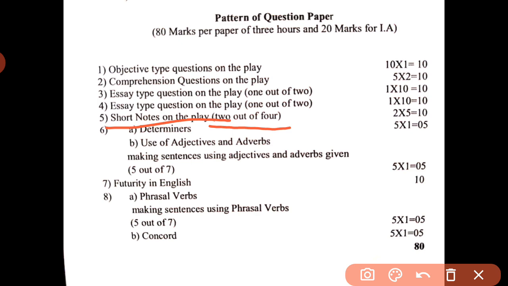So like this, in short notes you will get 2 questions, meaning 4 questions in total. Out of those you have to write any 2. It carries 10 marks, meaning a total of 50 marks here. So your 50 marks on the play are over now.